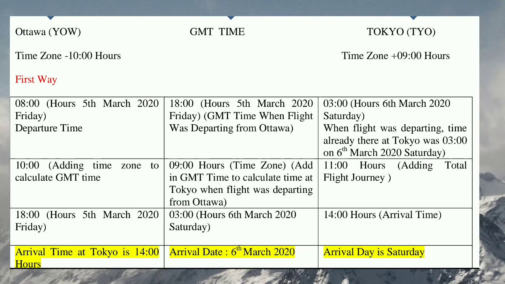After taking a flight of 11 hours, he is reaching the destination on the next day and the next date as well. He might be expected to reach the destination on the same day, because the total flight journey is only 11 hours. But actually because of the time zone he is not reaching on the same day, because of the different local times of different cities.